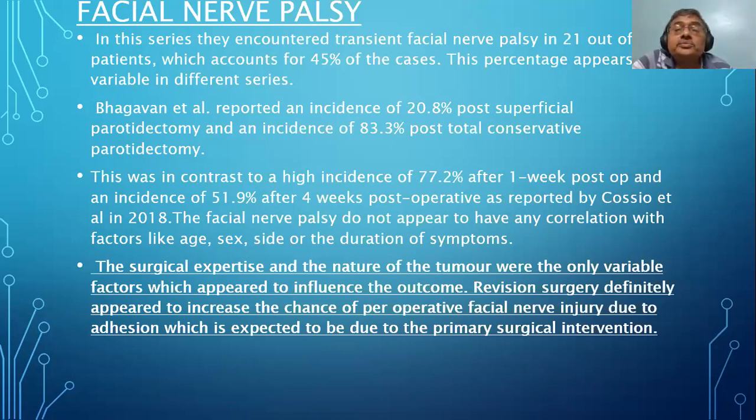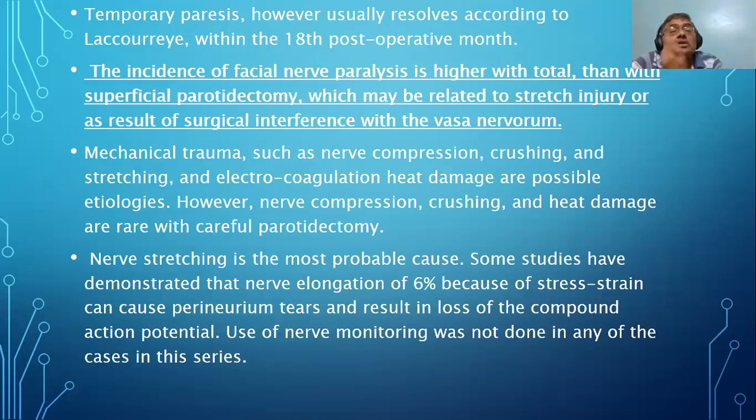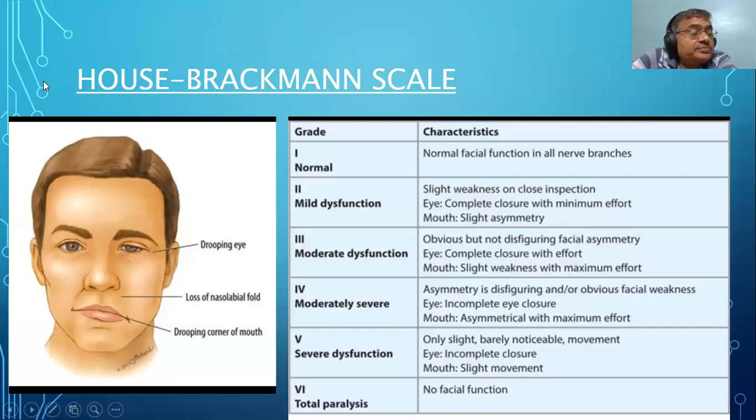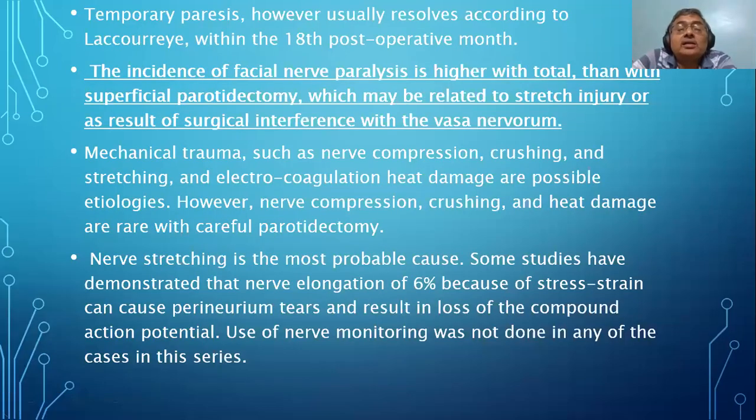Okay, continue. Yes. So the commonest cause he has written, which is very important. No, go back. The last. Yes, sir. The incidence of facial nerve paralysis is higher with the total than the superficial parotidectomy, which may be related to stretch injury or a result of the surgical interference with vasa nervosum.